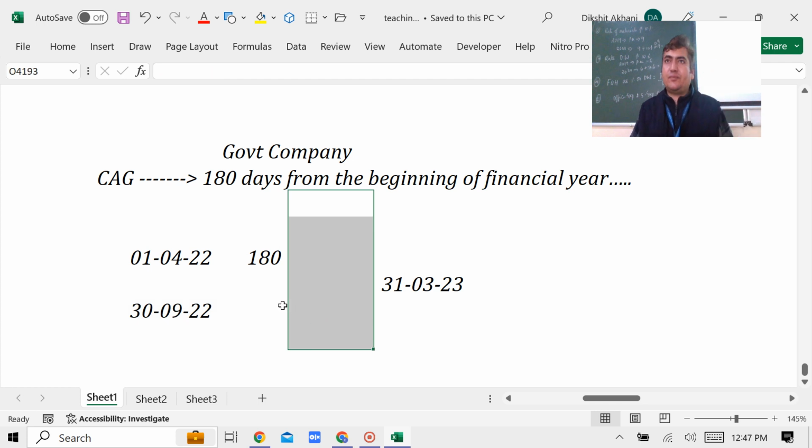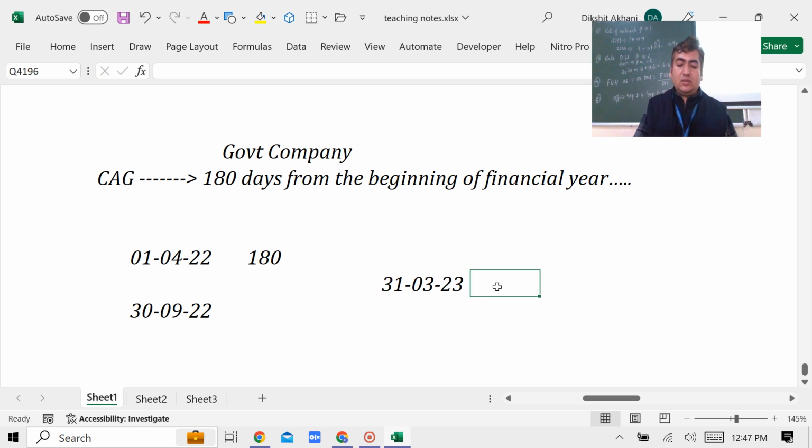His audit work. And once he does this, his report will be placed in the annual general meeting. In 23-24 a new auditor will come.